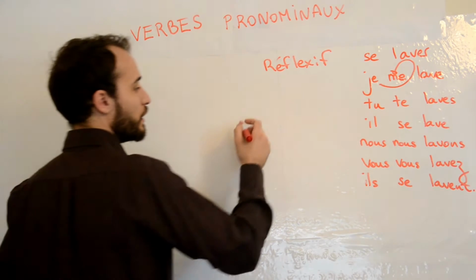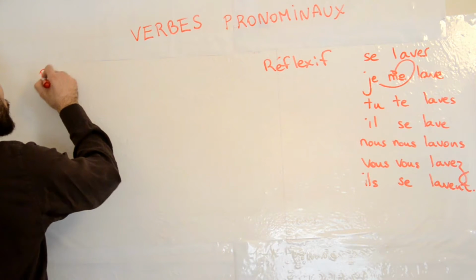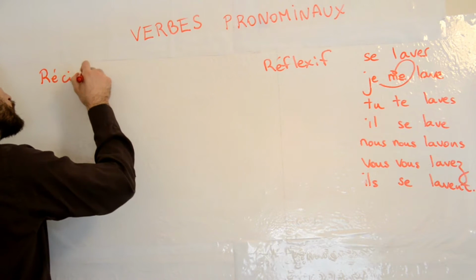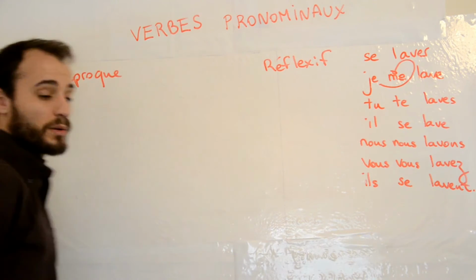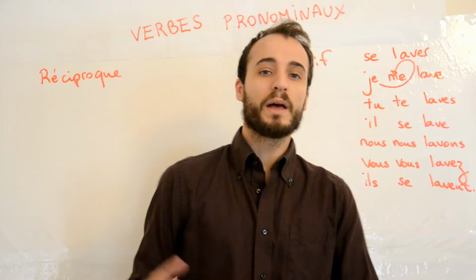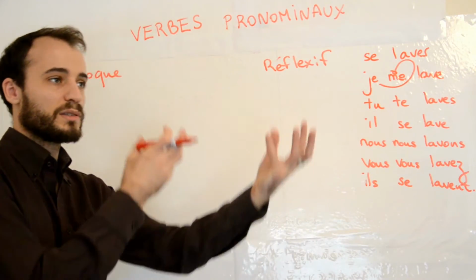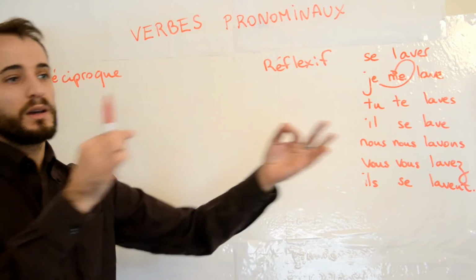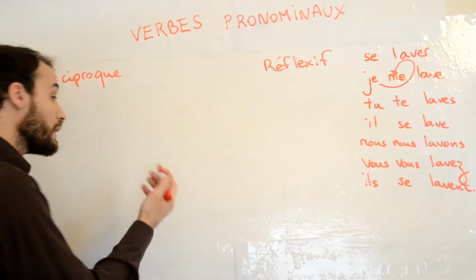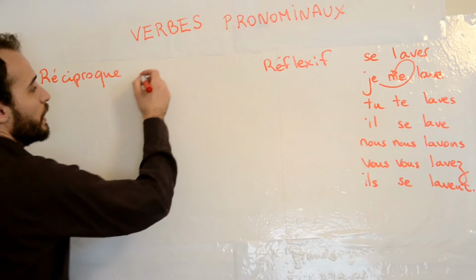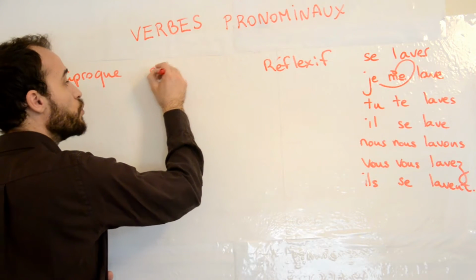Okay. Then we have the réciproque aspect. Reciprocal means that you have, for instance, two individuals and they're doing an action on each other. For instance, if we take another verb, we can take se couper.